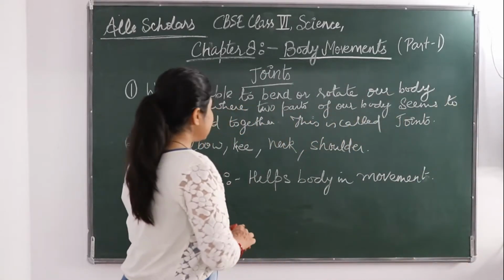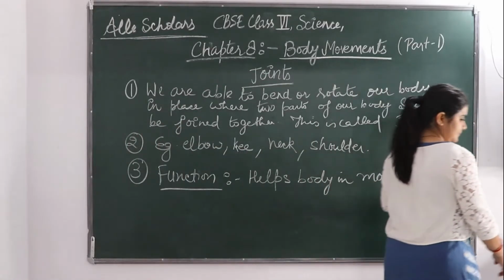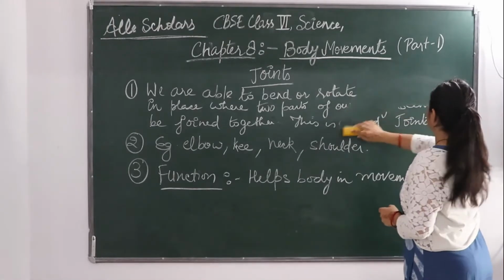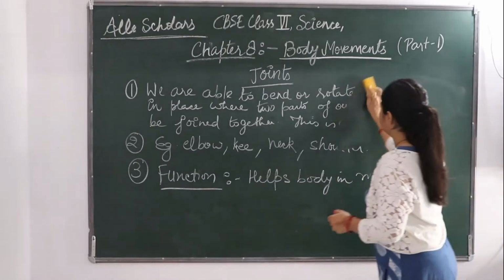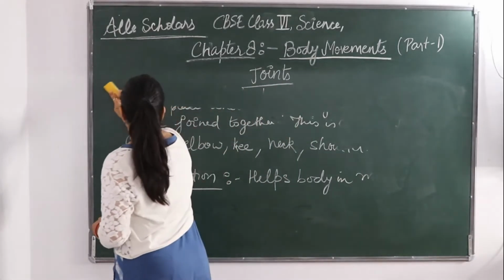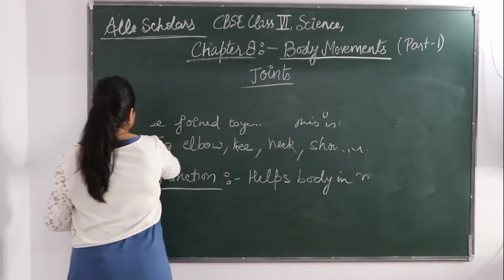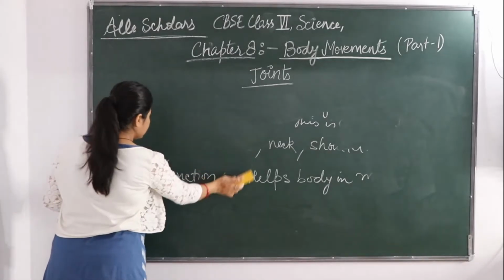Now next we will see the types of joints. There are basically 4 types of joints which we are going to discuss in this chapter, which are in your syllabus.